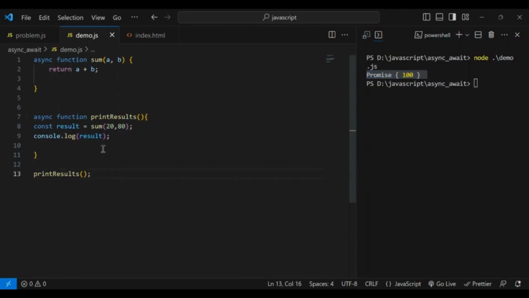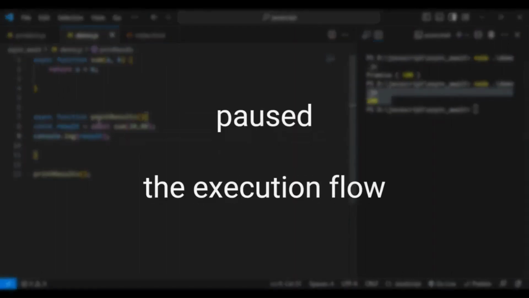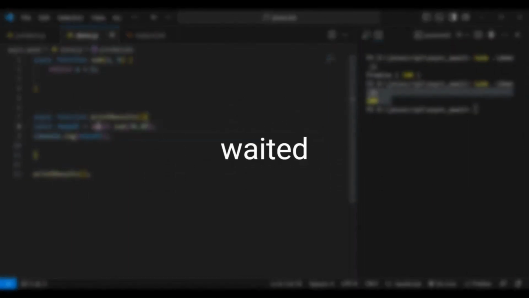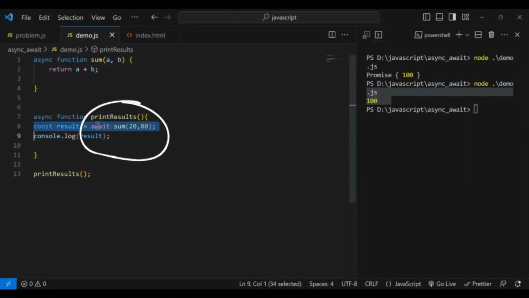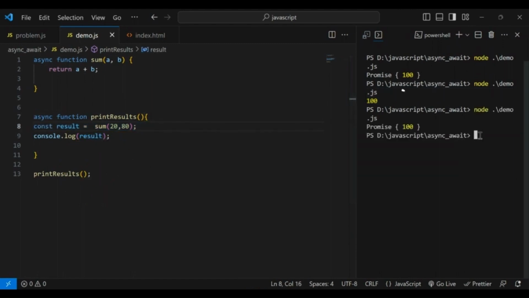Let's see how it works. It will return a promise giving value 100. Let's put await keyword before the call of sum function. You can see that now sum function is returning value 100 directly without any promise. It happened due to await keyword. Await keyword paused the execution flow and waited till the promise value of sum function is resolved. And if we remove the await keyword, it will again start returning promise as value.